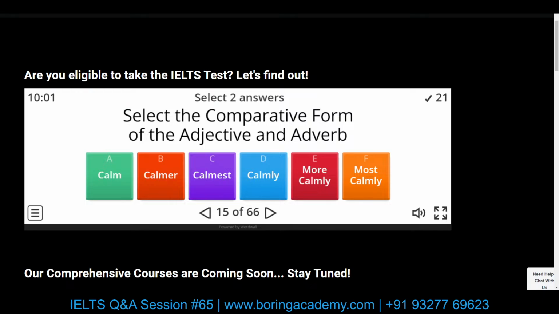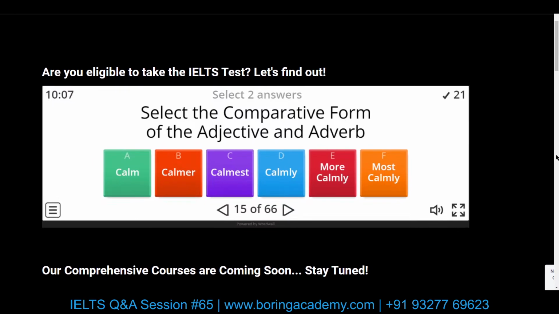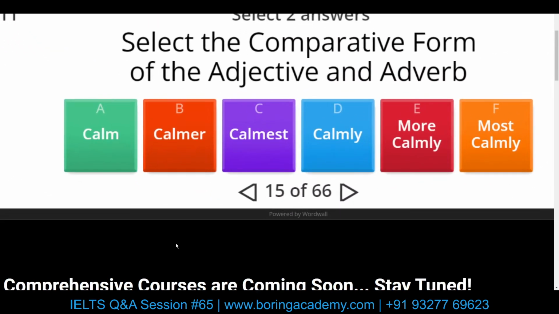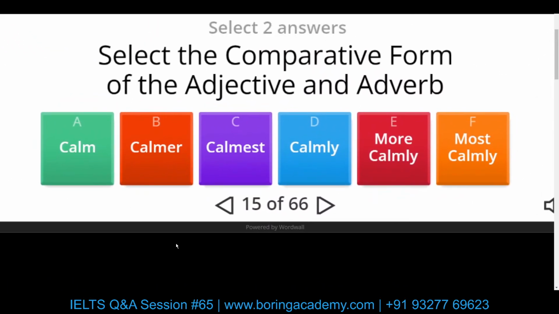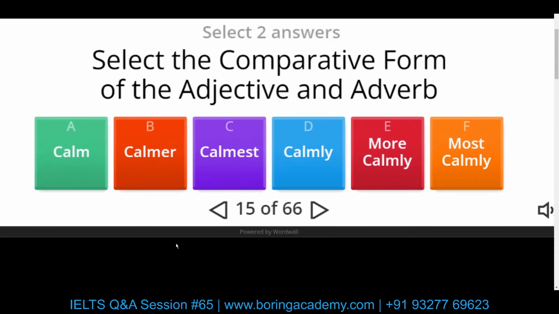So remember the days when we talked about positive degree, comparative degree, and superlative degree. First of all, let's identify adjectives and adverbs. Which are the adjectives and which are the adverbs? Calm.